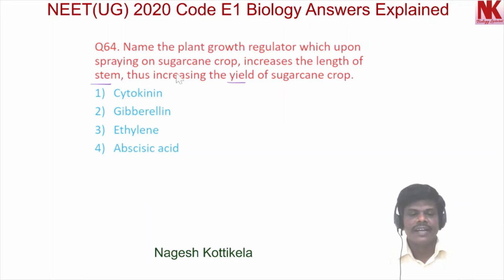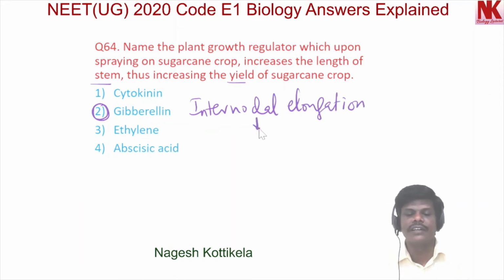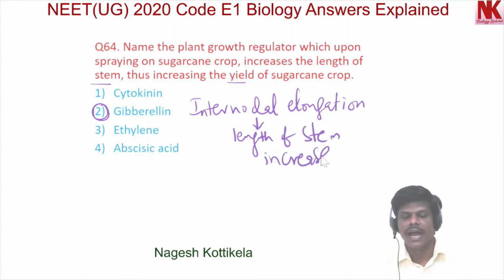Here among the 4 given options, option 2 is the correct option, because gibberellin is responsible for internodal elongation. So because of internodal elongation, the length of the stem will increase, and as a result yield will increase.